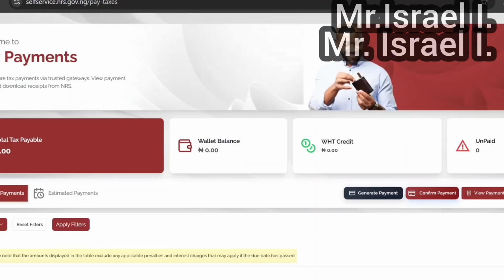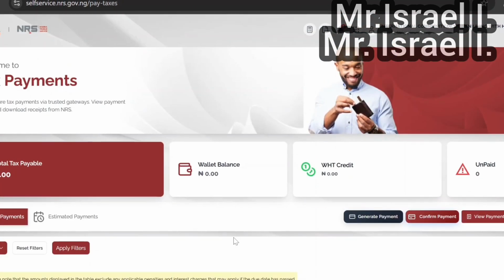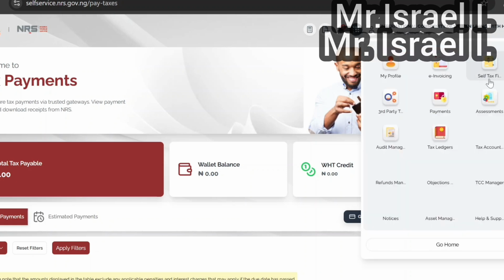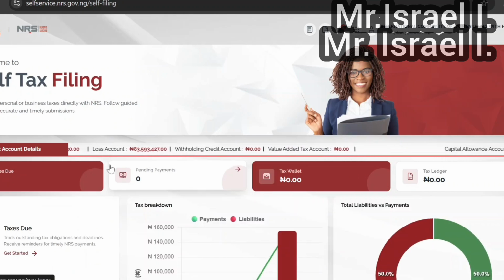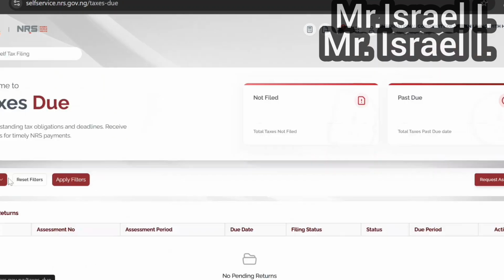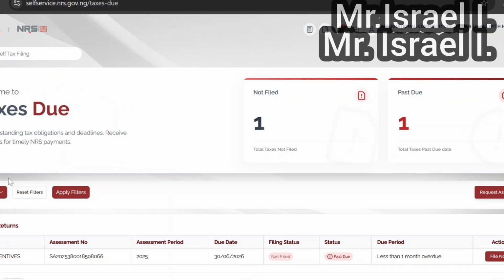But let's check our. Remember, each time you file your CIT, a tax incentive will pop up, right? Let's go back to our self tax filing. We're going to see tax incentive. Here it is. So let us file the tax incentive and see if we have any penalty to pay. The tax incentive is also due. And remember, they say at your tax incentive, if you file it late, you pay penalty. Let's see if we're going to pay the penalty here.